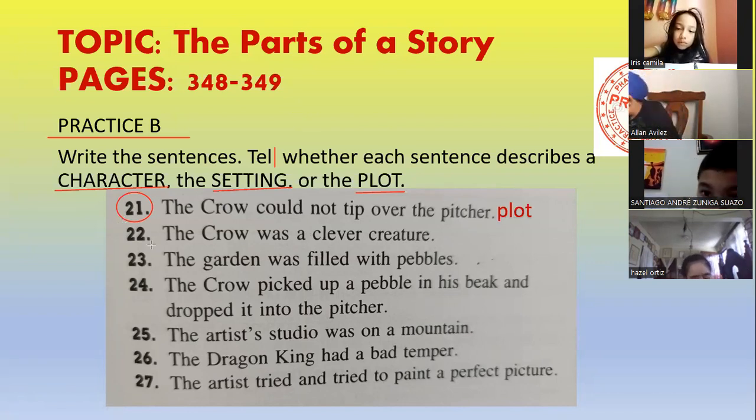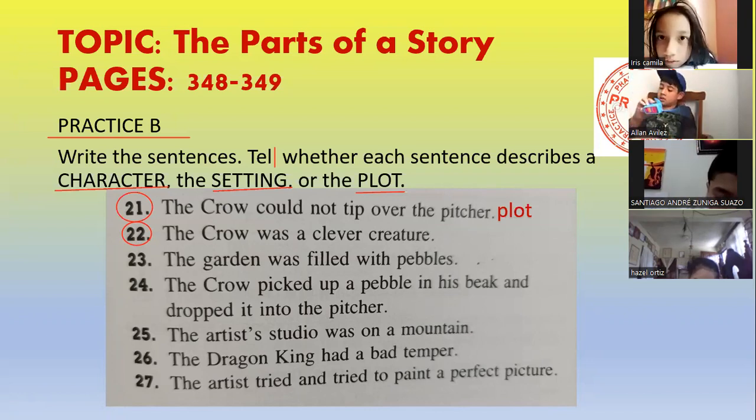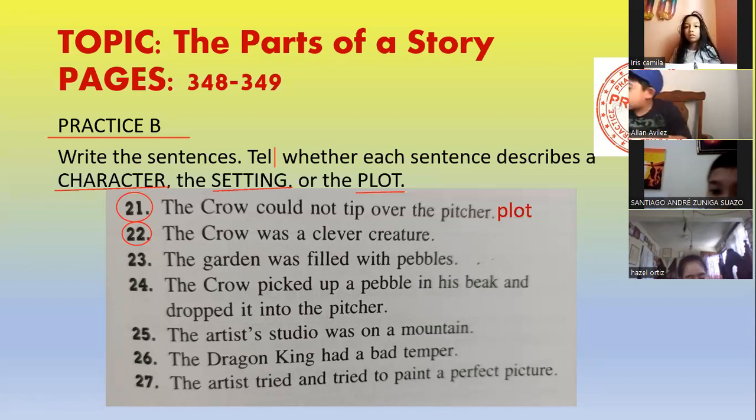Number 22. The crow was a clever creature. This talks about what? Alan, try to participate, please. Setting.